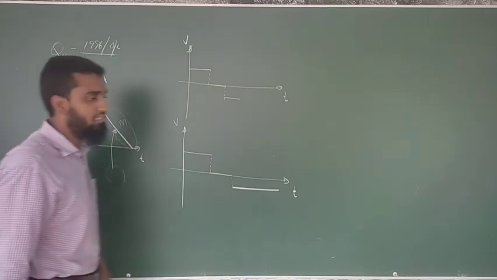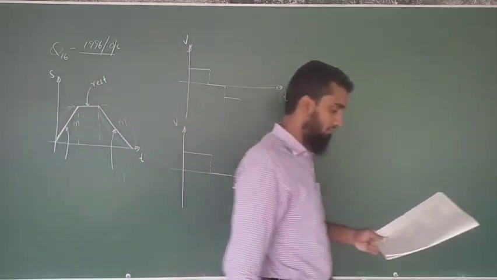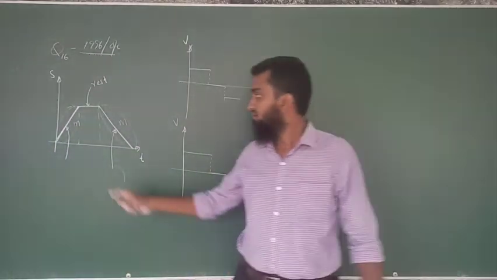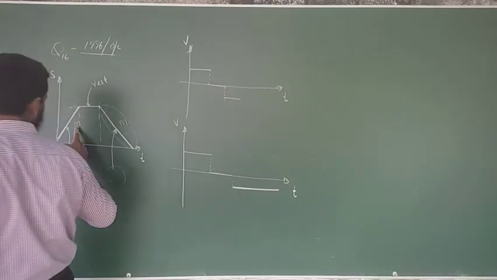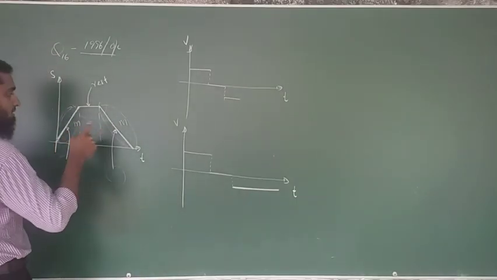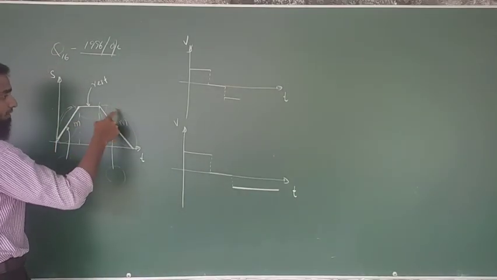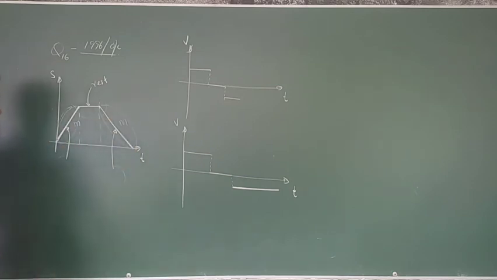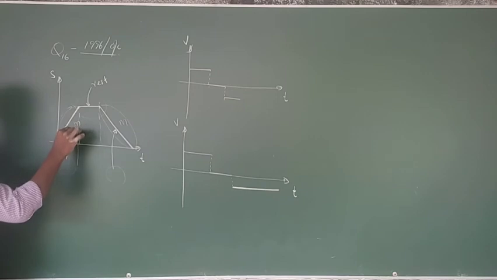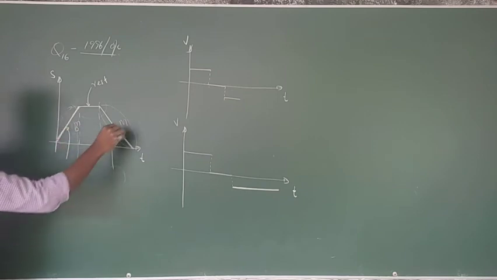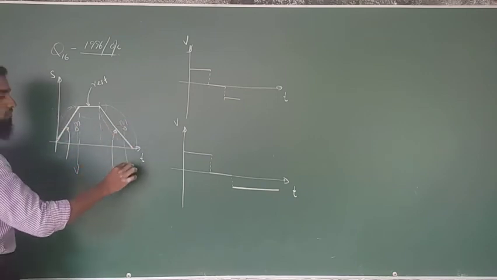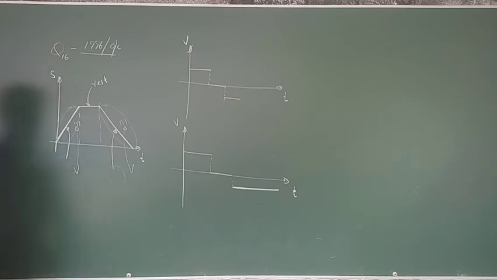If you have any doubt in this maths, ask your maths teacher. The gradient of this portion gives you the velocity of this portion, and the gradient of this portion gives you the velocity of this portion. Therefore, the velocity of this portion is going to be greater than the velocity of this portion.